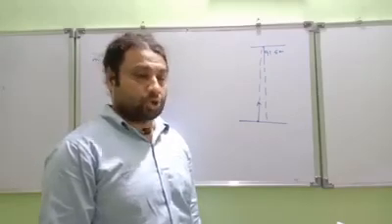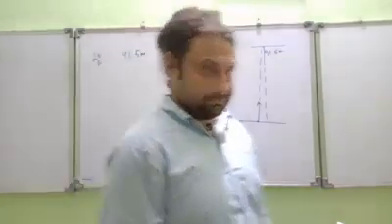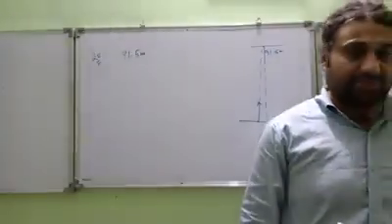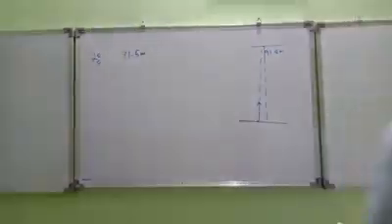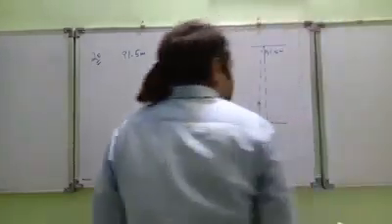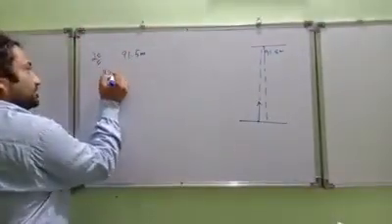If something is thrown, that means its initial speed was 0. So I have u equal to 0.